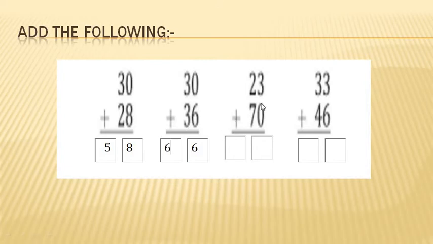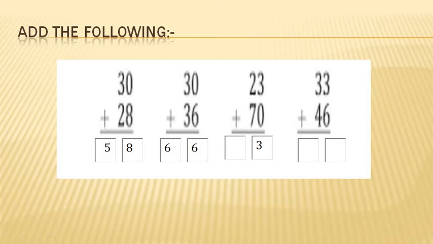Okay. Next sum is 23 plus 70. So 3 plus 0, what will come? Yes, there will come number 3 itself. Now we have to add number 7 to number 2. Now we will count it orally. As I have shown you, on that way you have to count with your fingertips.